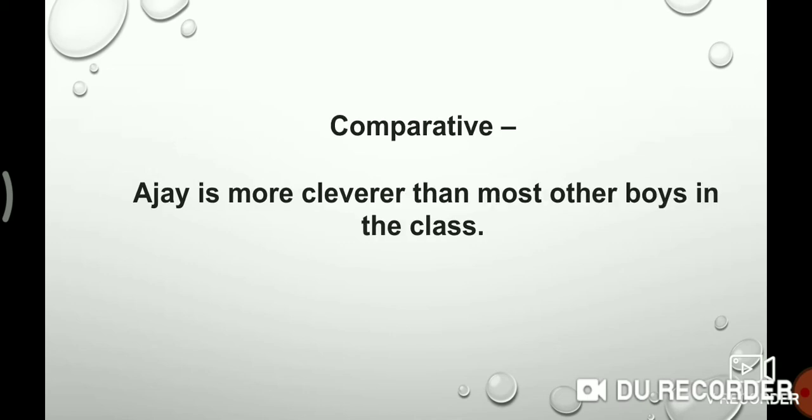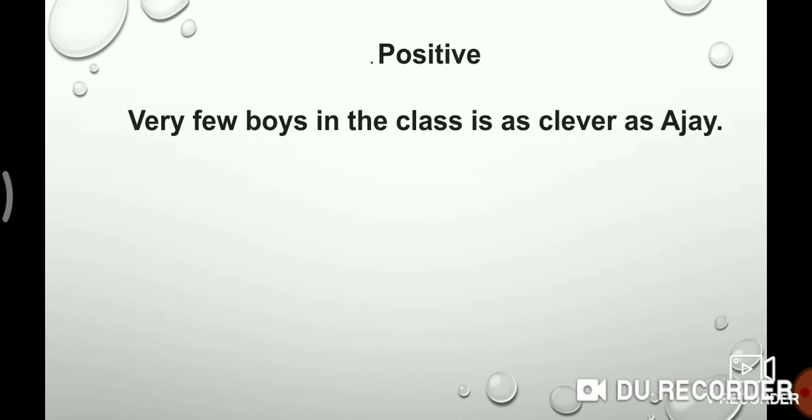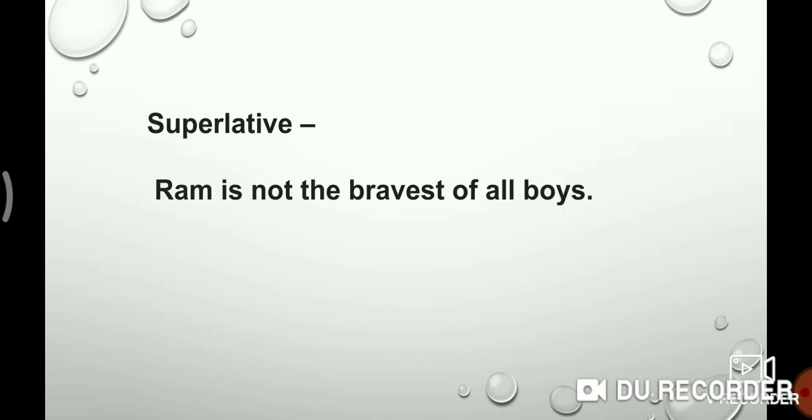In this way, Ajay is cleverer than most other boys in the class. And positive degree, you must start with very few. Very few boys in the class are as clever as Ajay. In this way, you have to learn that chart by heart, and then you learn how to interchange the degrees of comparison.